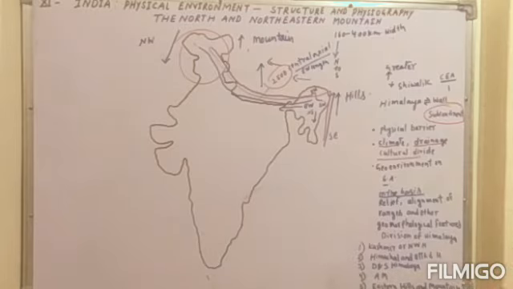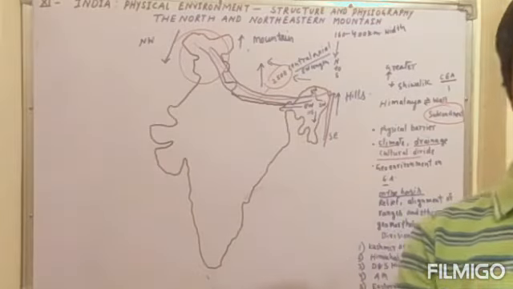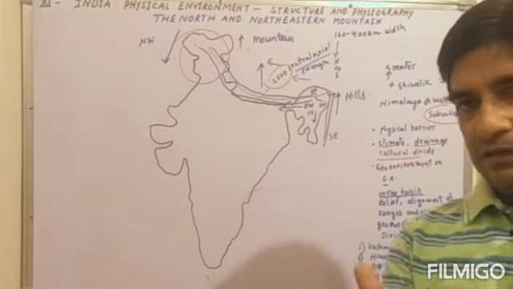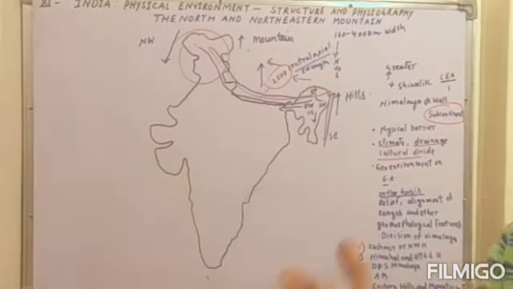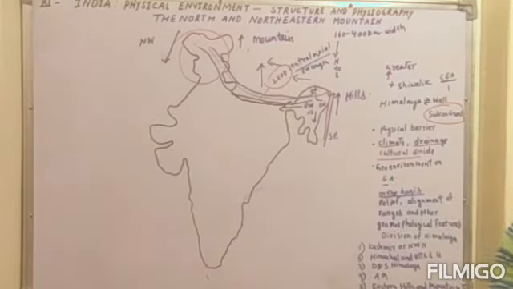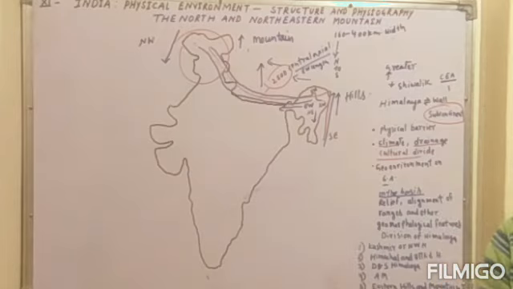If you look at the cultural divide, you will find cultural variations in the northern Himalayas. If you move from west to east, and then from north to south, you will find different types of variations, and these variations are sometimes very productive for the economy.